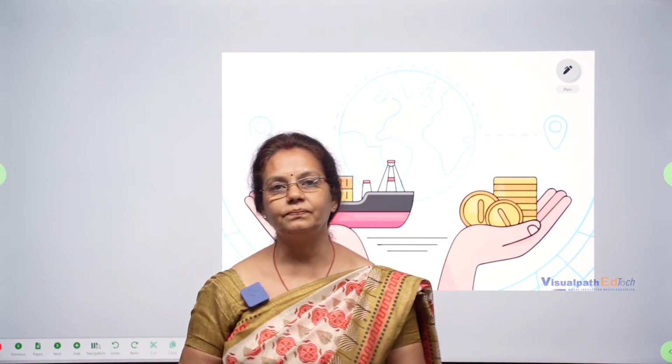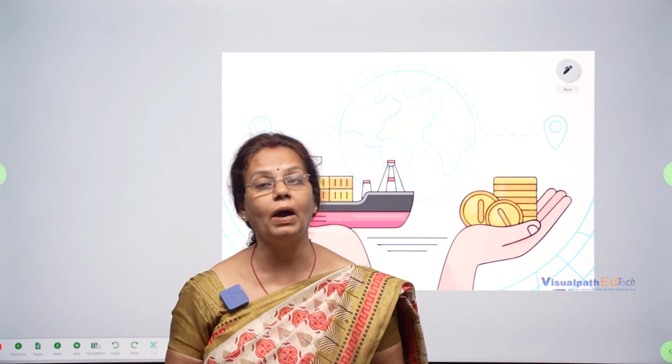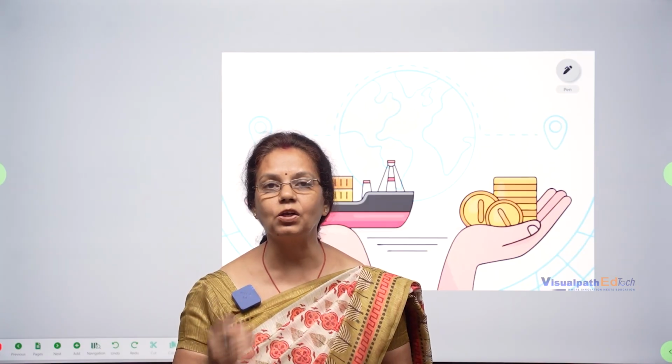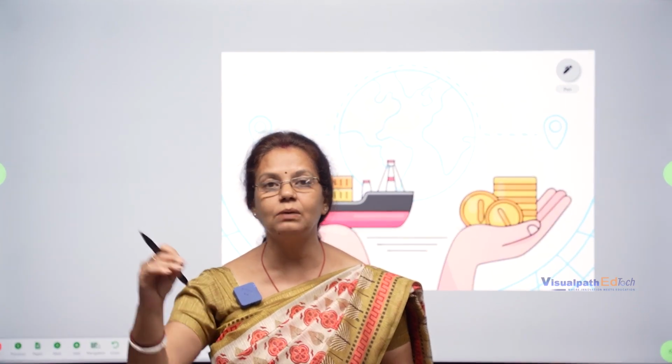Like China. So many products nowadays India consumes from China. Why? Because China is a technologically very advanced country. They are producing different types of technological products.